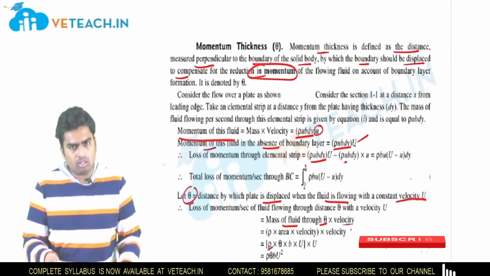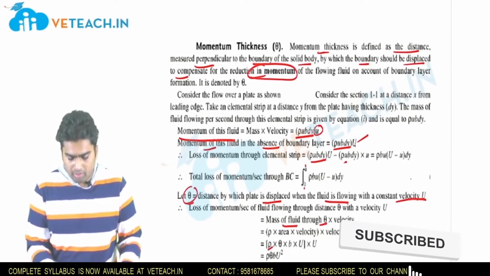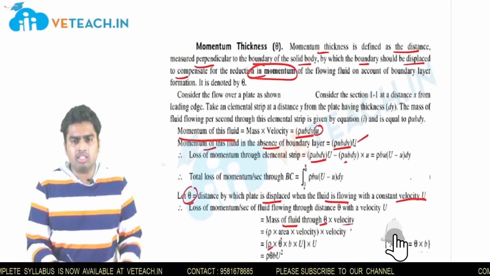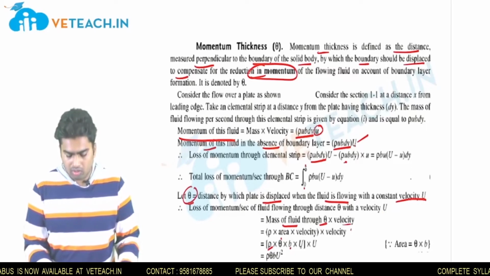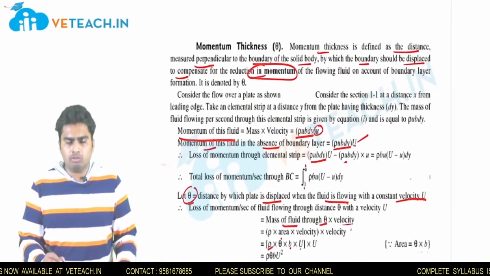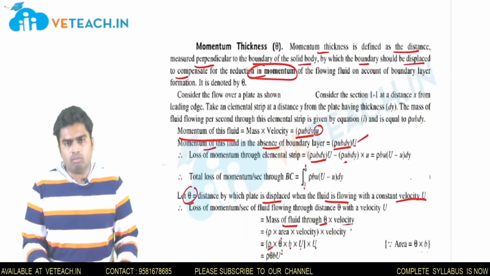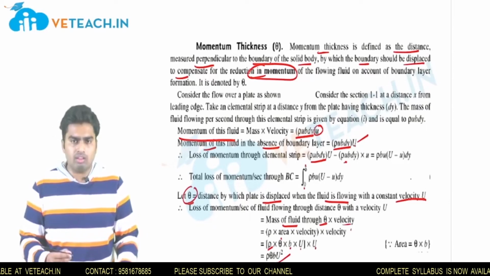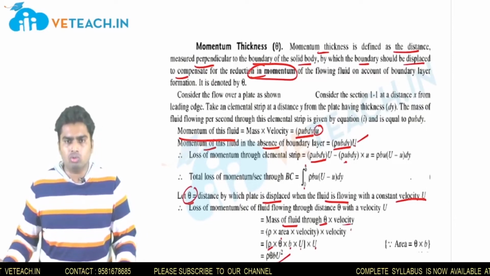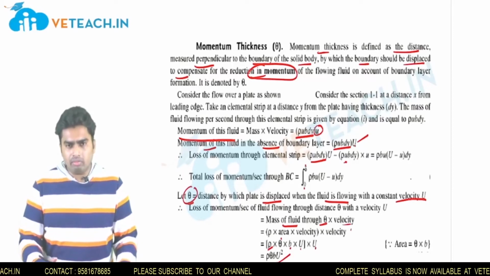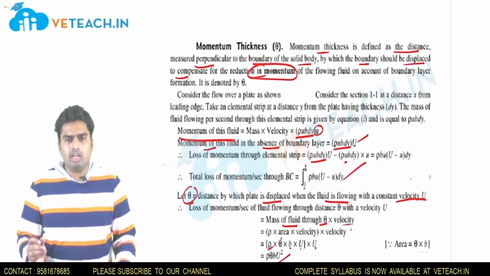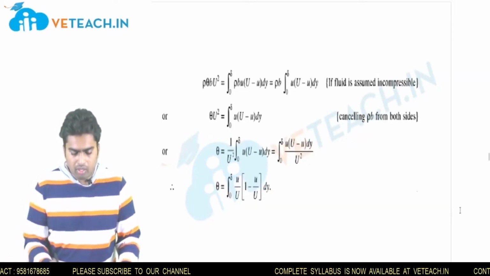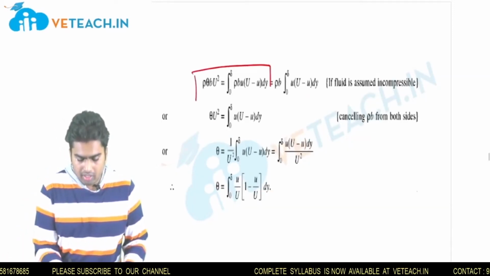So rho is your density, area will be, since the displacement thickness is theta, into width b, into velocity which will be u. Momentum is mass into velocity, again multiplied with one more velocity term, so you will get the value as rho theta b into u square. So now we will try to equate this with the earlier derived equation, that is the reduction in momentum. If I equate these two, I will get an equation like this.